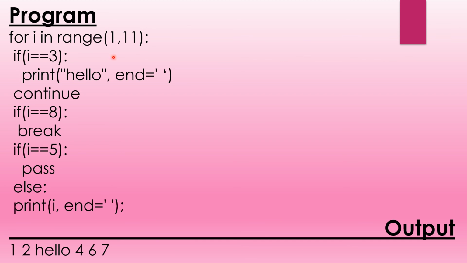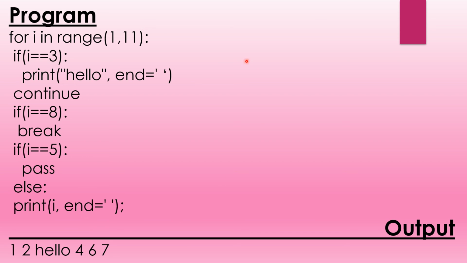Now the value changes from 4 to 5. So this again false, this false, this false, and for 5 it is written pass. Pass means simply it will not do anything, it will just pass to the for statement above. Now again from 5 it will change to 6. In this case for 6 it will again be false, false, false, again the else part. So here 6 will be in the output and a gap will be given.